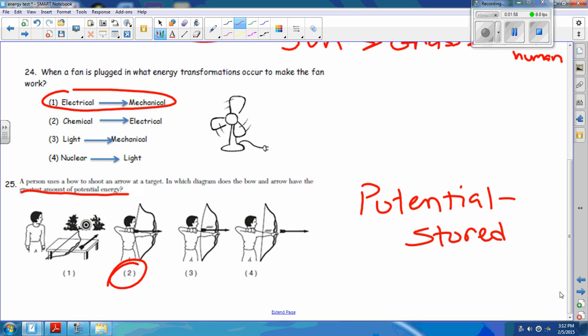If you look at number 3, he already let go. So a lot isn't stored. Some of it's already released. Look at number 4. He let go a while ago. Look at the bow. It's not pulled back that much. And number 1, he's not even holding it, so it can't do anything. The arrow cannot move. Okay, let's go to number 26.